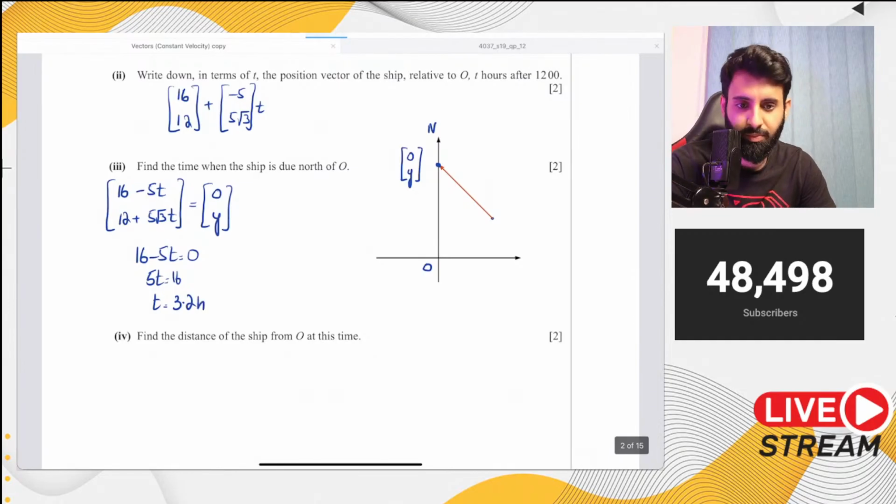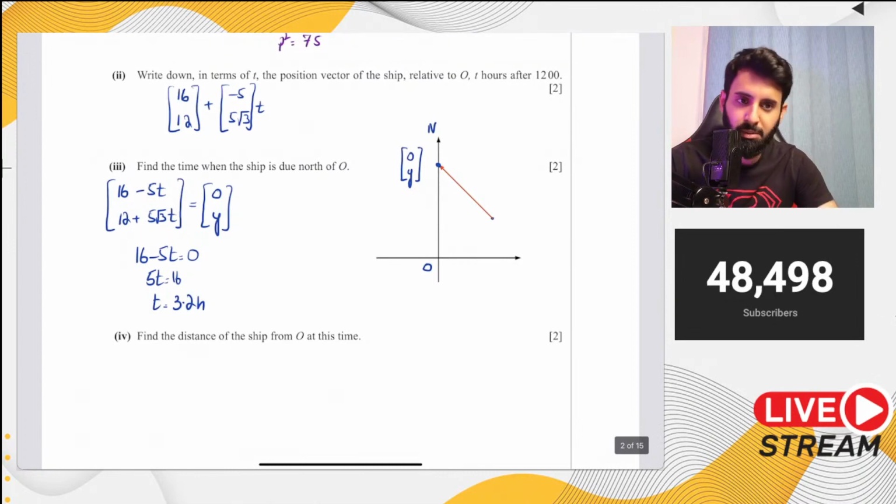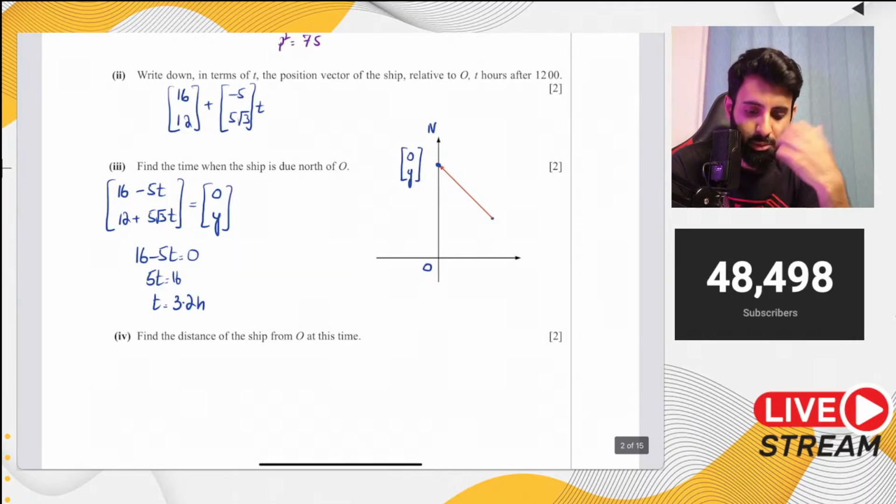Now, let me tell you something. If you write 3.2 hours now, you're not going to get full marks. You will probably lose 1 mark. And why is that? Why is it that you will lose 1 mark if you write 3.2, even though there's nothing wrong so far?